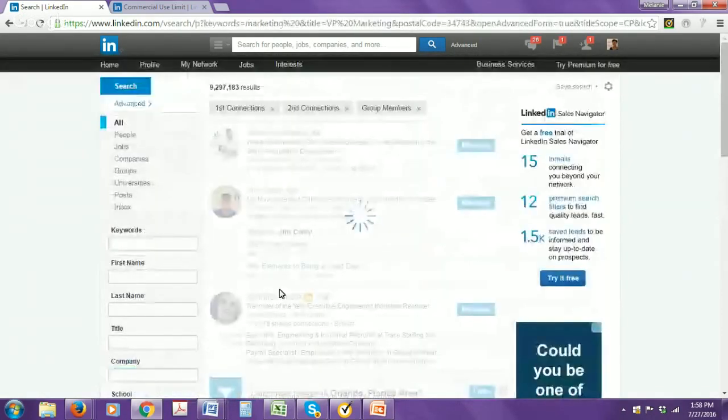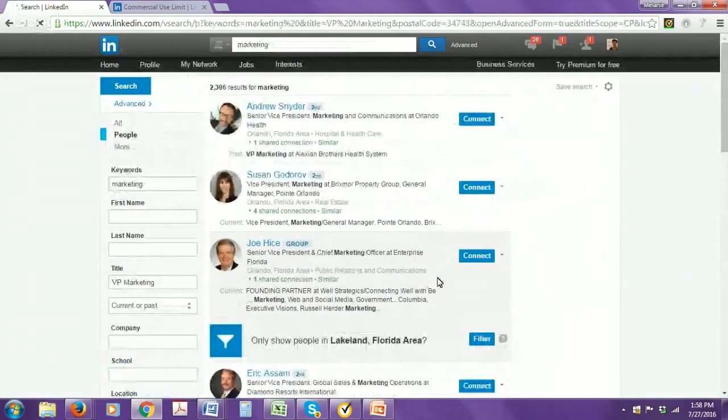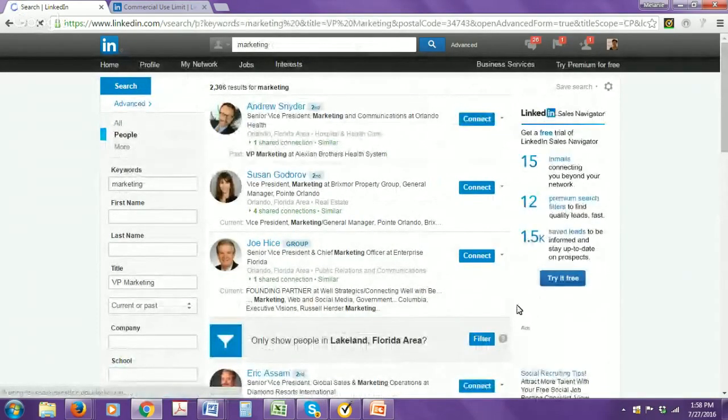Let's hit search. Now, something else I want to point out to you is LinkedIn is really only as good as your network. And so this number here may be different for you based on the number of connections you have and the number of people that fall under your network. This number really opens up, especially if you're in groups that are relevant to the industry that you're in, because then that again opens up your network, and the number of people will definitely raise.